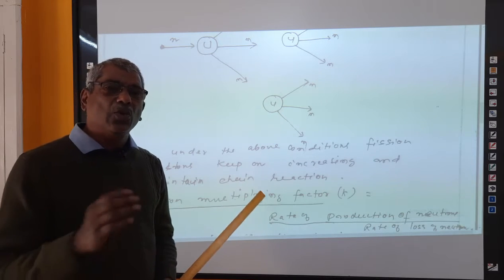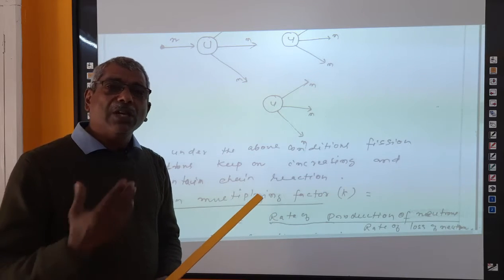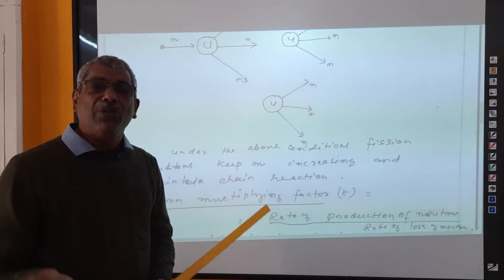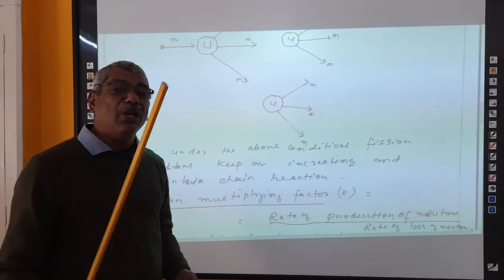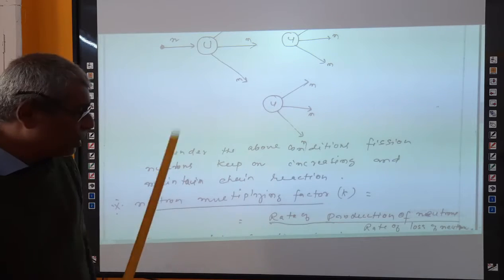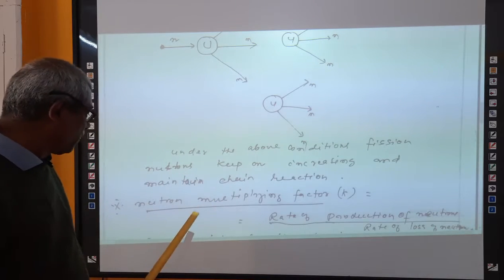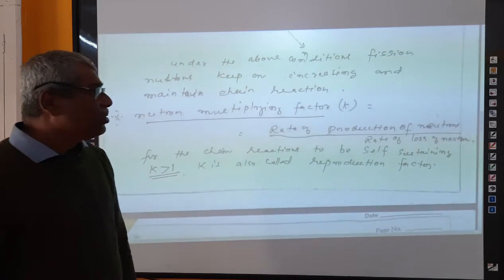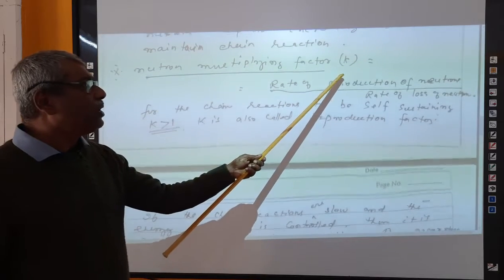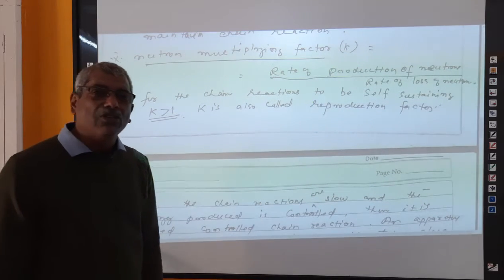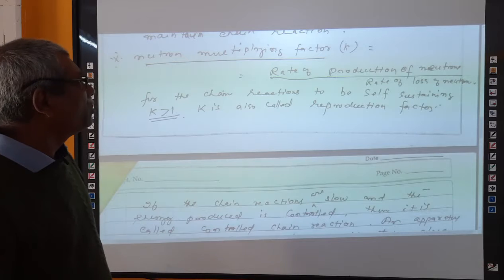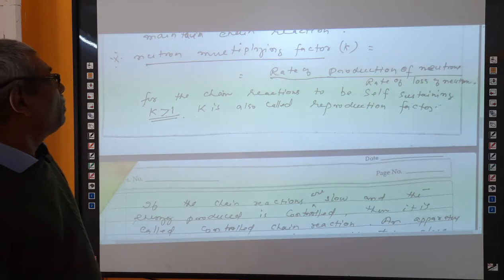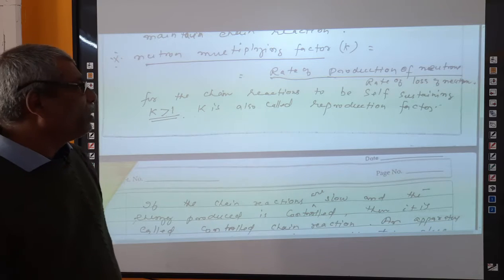So what is the condition for sustained chain reaction? For sustained chain reaction, the number of neutrons produced in a fission reaction must be always greater than the initial number of neutrons we have used for the first time, right? So there is a term called neutron multiplying factor K. This is also a very important factor. What is K? To explain chain reaction, this term called neutron multiplying factor is very important.